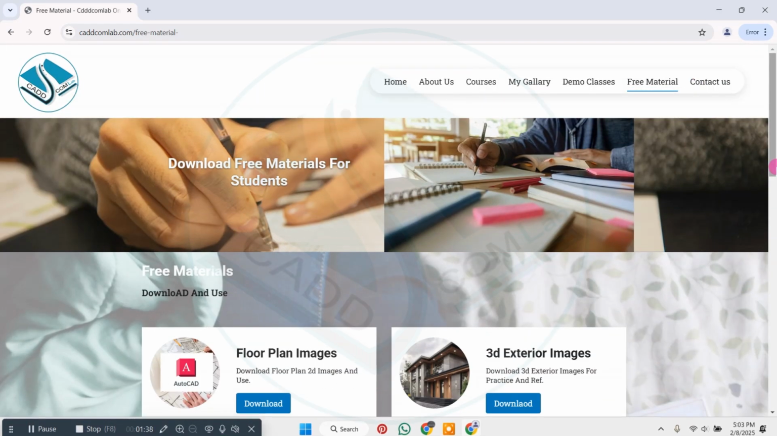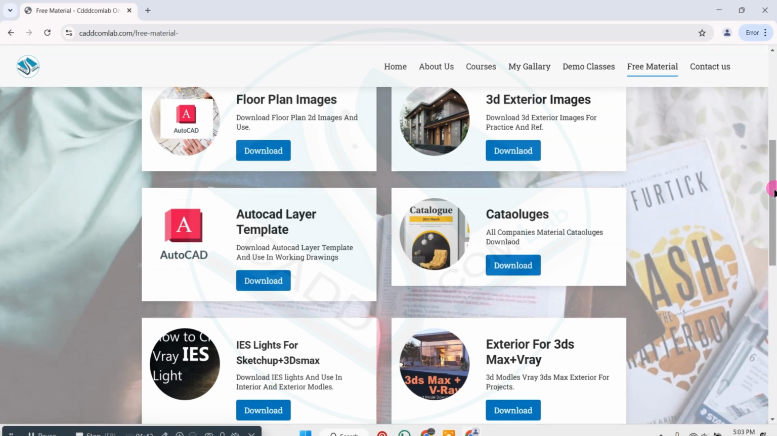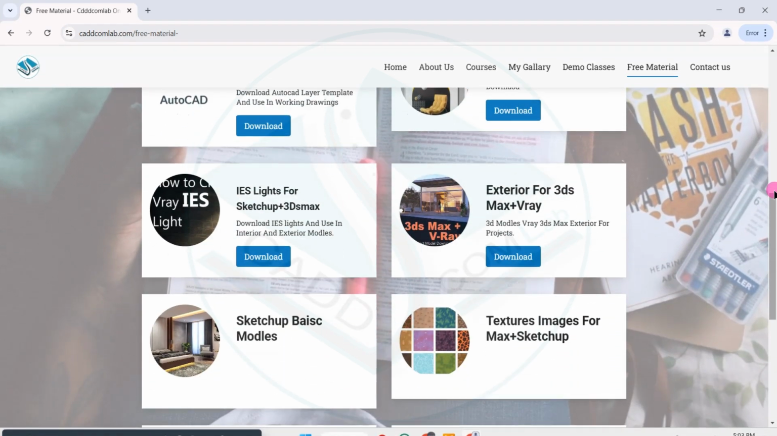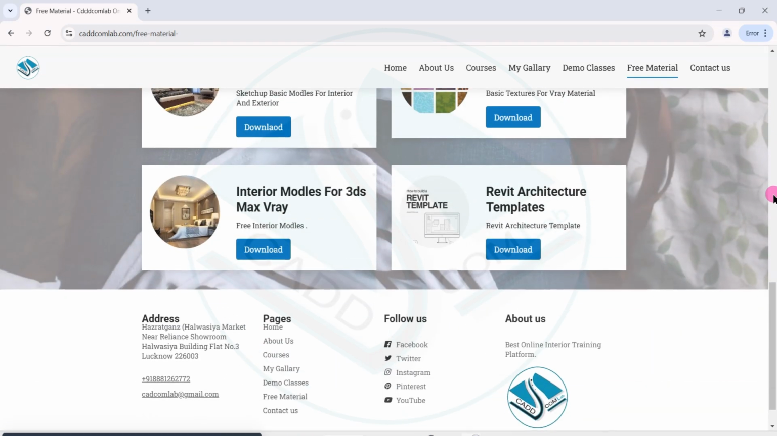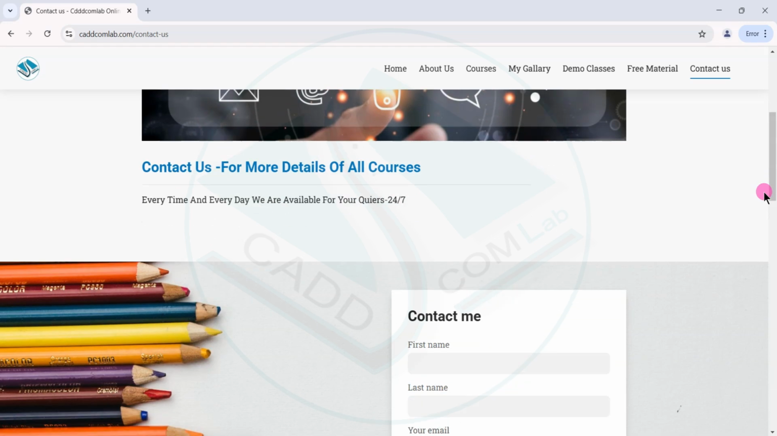This is a fantastic opportunity to get a taste of what CAD/COM Lab has to offer and jumpstart your learning journey. 1. Download 2D floor plans of AutoCAD. 2. Download 3ds Max exterior and interior files with models. 3. Also, you can get SketchUp 3D models free of cost.